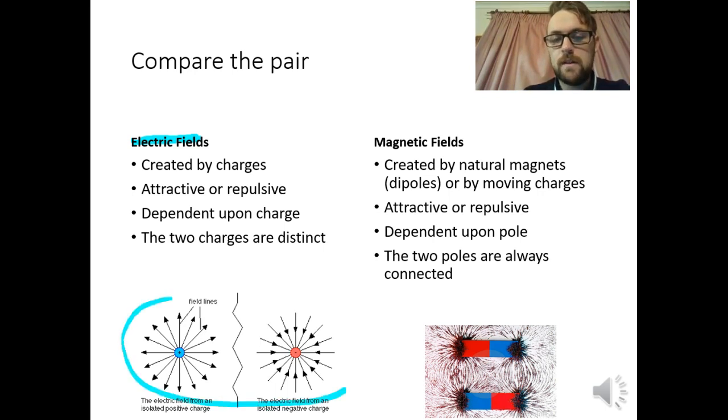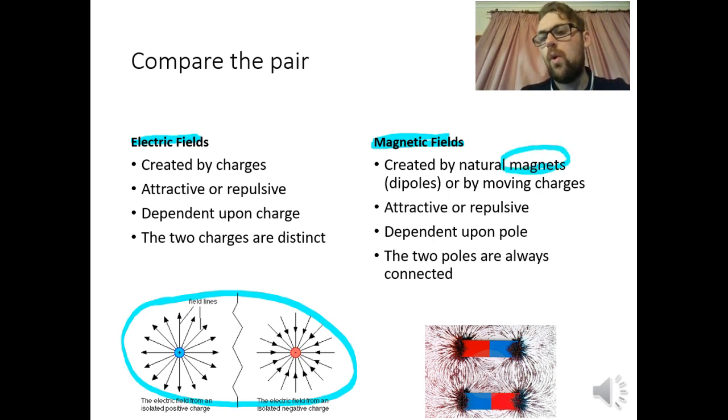Okay, here's an example below. Now, magnetic fields, these are also related to charges, and they're either created by magnets, okay, or by moving charges. Now, we'll find out later that the magnets are a natural moving charge, but we don't have to worry about that yet. So that's how they're created, one by charges, one by magnets or moving charges.